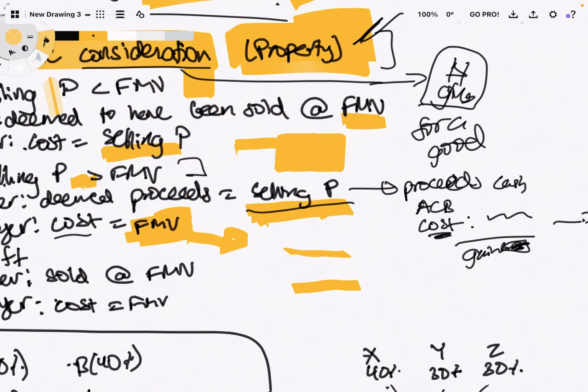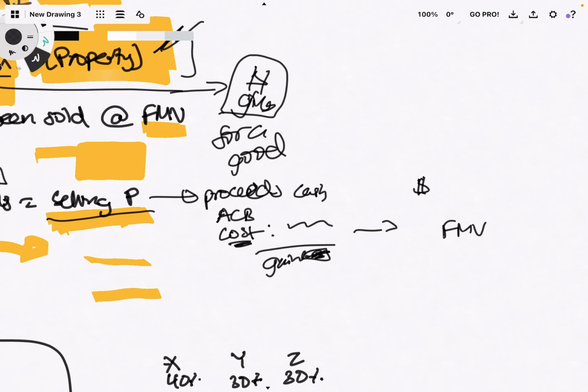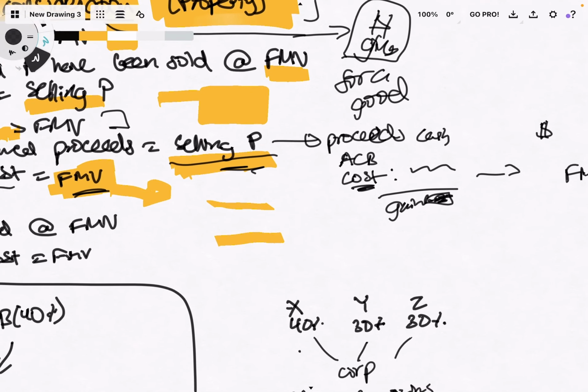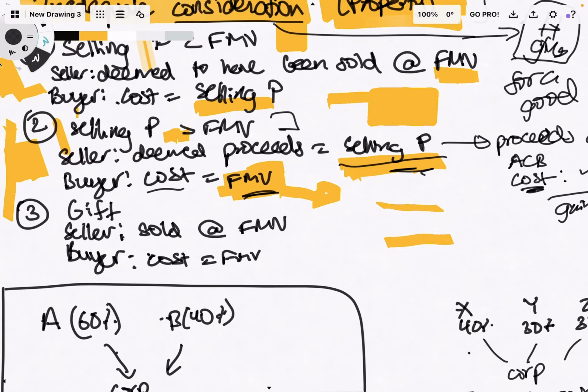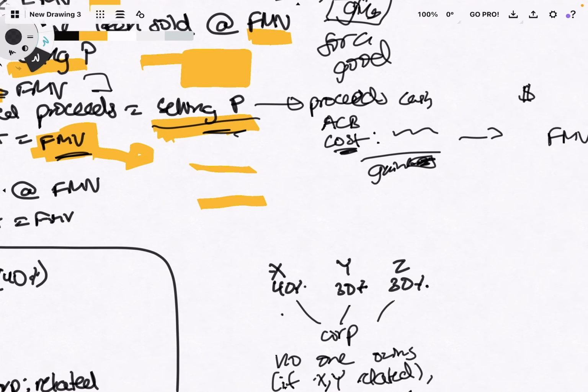And I think the gist of this is to represent that you're not reporting too much of a gain or too little of a gain. Let's say that my selling price is greater than my fair market value, and I say that my proceeds is fair market value. And then the buyer also sets their cost as fair market value. In that case, since the selling price is greater than the fair market value, I'd be reporting a lower gain, right?